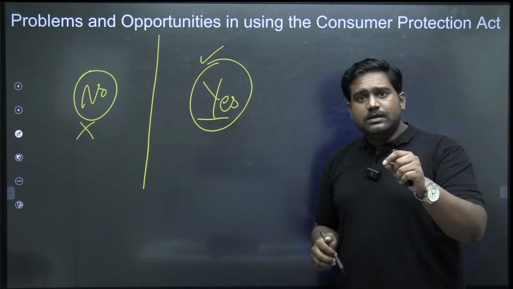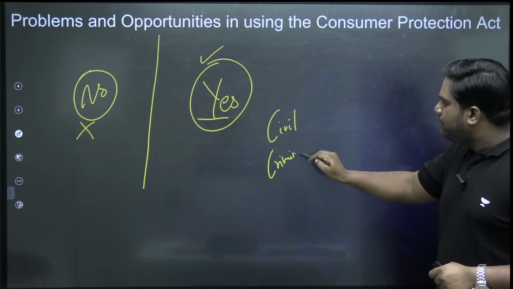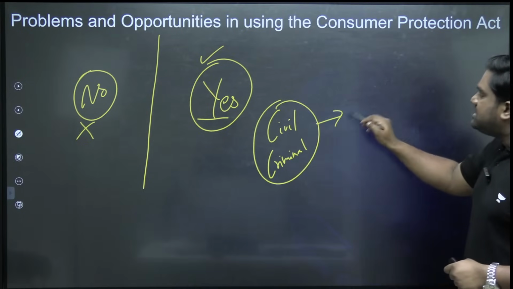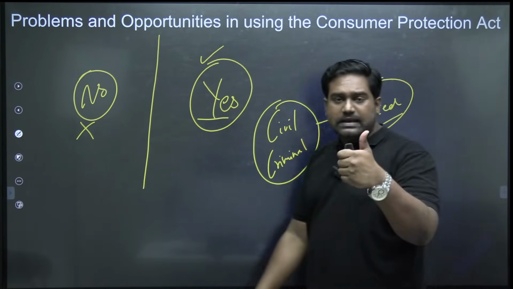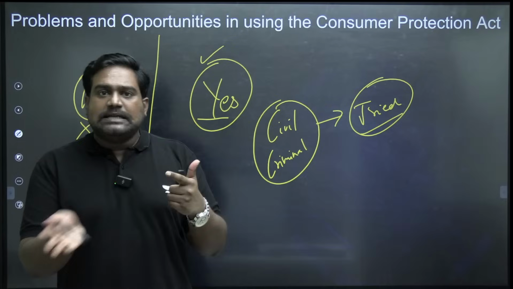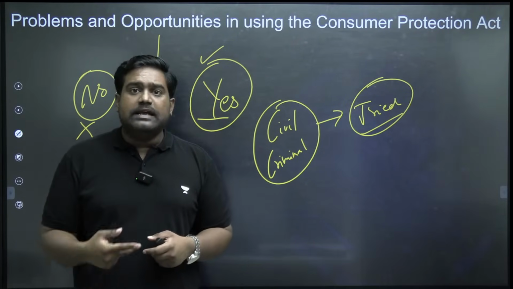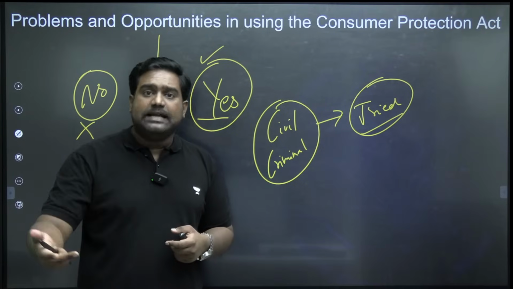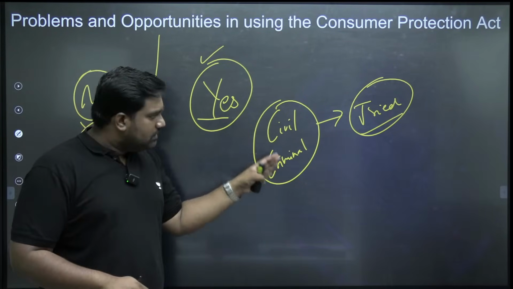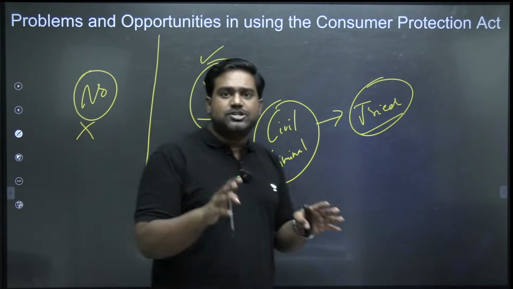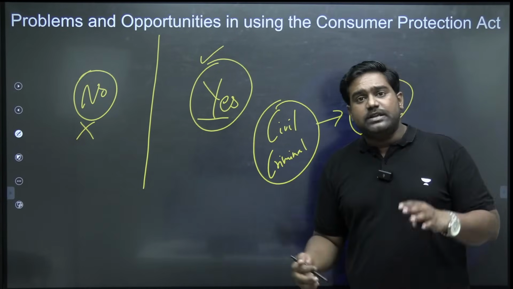Because see, there are a few civil laws and criminal laws as well, under which such cases can be tried. Cases of medical negligence, cases of patients attacking doctors, or doctors committing deliberate mistakes just to make more money, which leads to serious injuries or death. Such cases violate a few civil and criminal laws, right? The required cases can be filed, litigation can be taken up in the courts. But the problem is, this route of litigation is complex.